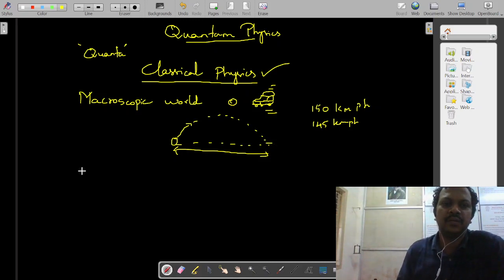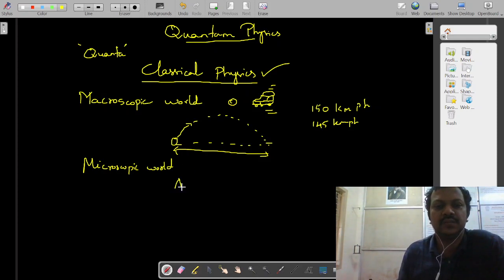But in the microscopic world, in the tiny world, where the human can't see, particularly in the atomic dimension, inside the atom you have the proton and neutron inside the nucleus, and it is surrounded by the electron.